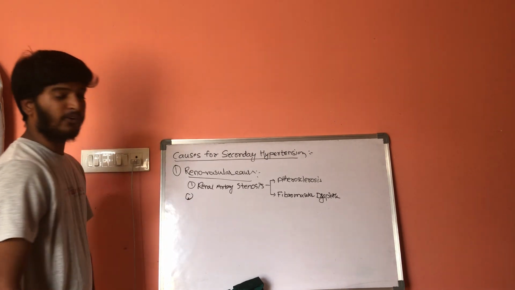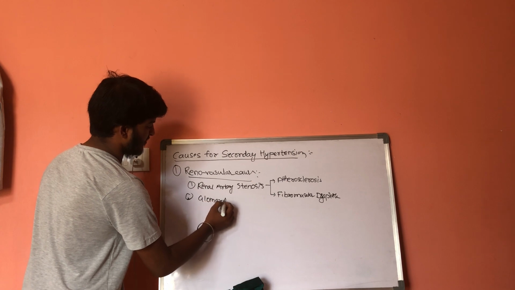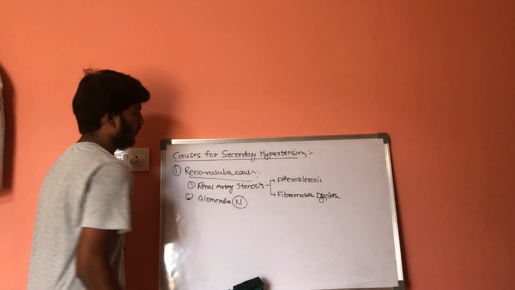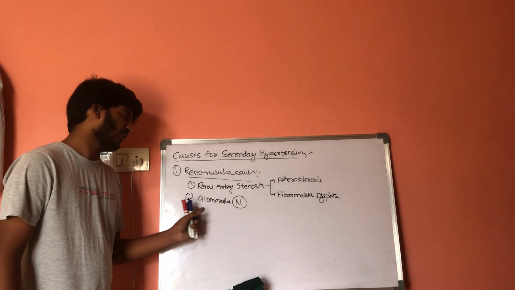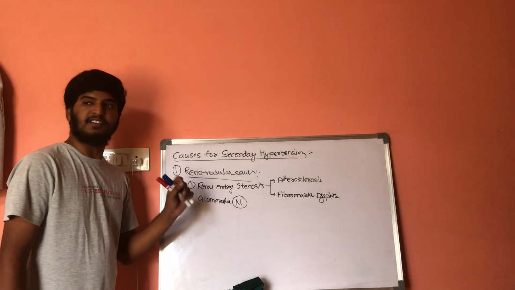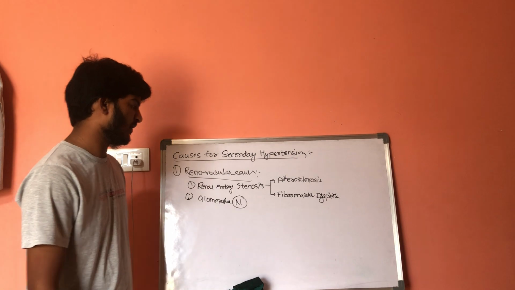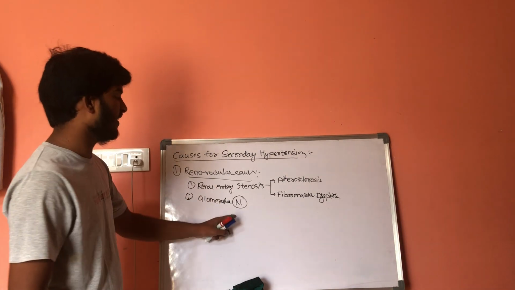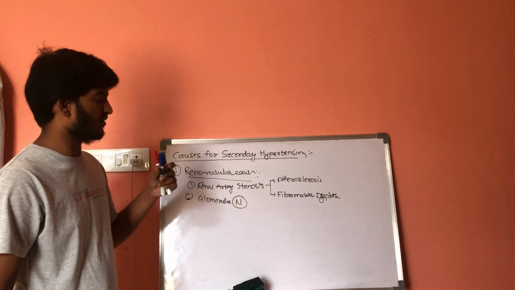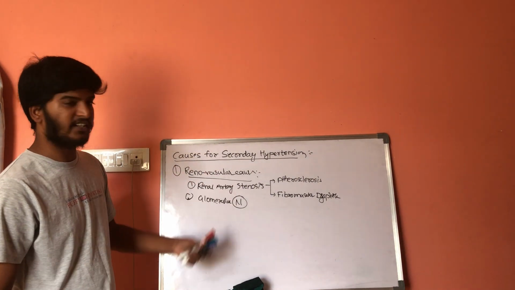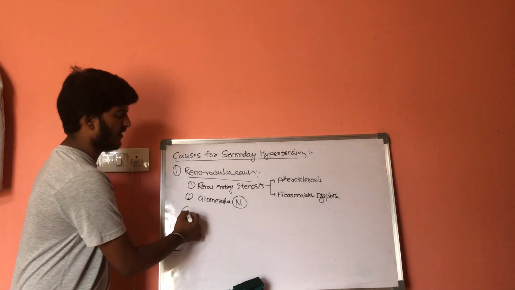And the next one is glomerular nephritis. This is the second condition which results in secondary hypertension. How? In glomerular nephritis there is more reabsorption of sodium ions. If there is more reabsorption of sodium ions, there is more reabsorption of water molecules. If there is more reabsorption of water, it results in increased water concentration and will increase the cardiac output. This is glomerular nephritis.